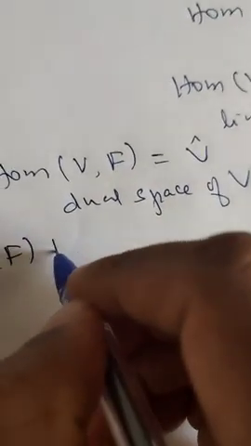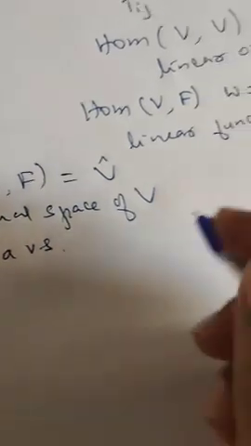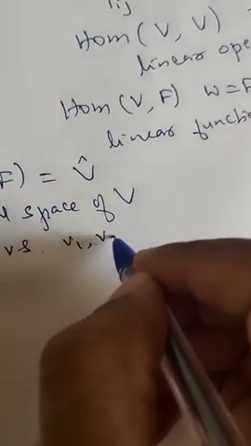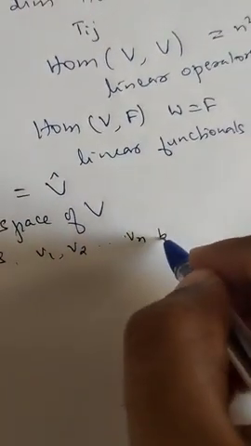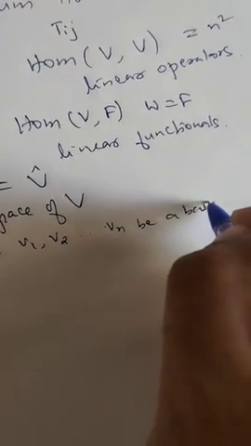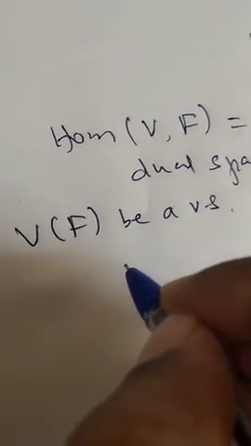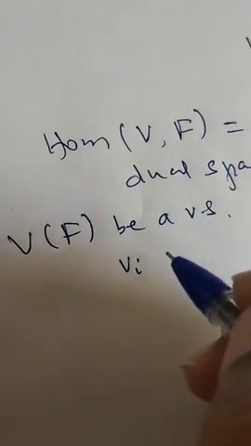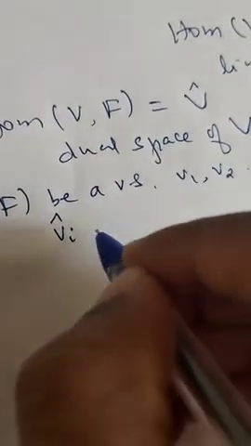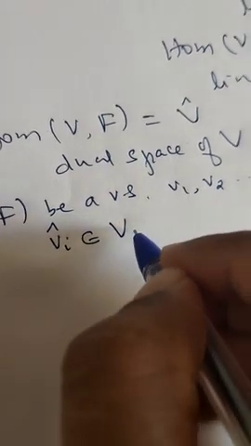Okay, so now let V(F) be a vector space, and let V1, V2, etc., Vn be a basis of V. Then you define the elements Vi cap belonging to V cap.